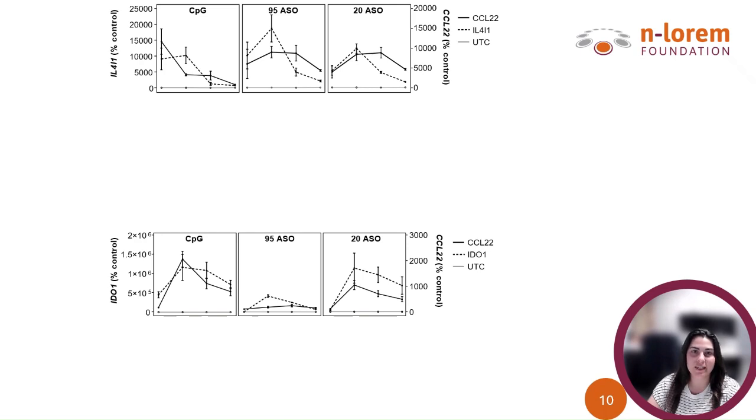This allowed us to capture both early and sustained responses. Consistent with our previous data, we saw a strong temporal coupling between CCL22 induction and IDO1 or alpha-1 upregulation in cells treated with the strong immunogenic ASOs, ASO CpG, 95, and 20. When CCL22 expression increased, so did IDO1 and alpha-1. When CCL22 declined, the oxidative enzymes followed the same trend.